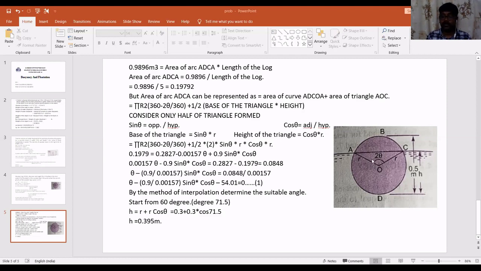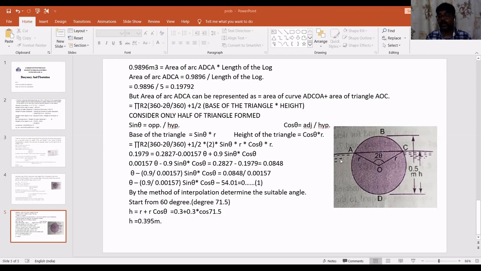So now what we want is the opposite side, because the opposite side dimension is not known. For that reason, we will calculate the opposite side. Sine theta is equal to opposite by hypotenuse. So what we want is the base of the triangle. So obviously, R sine theta becomes the base of the triangle.